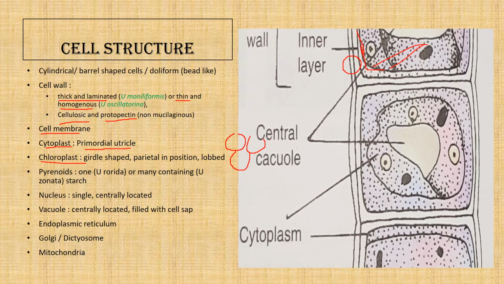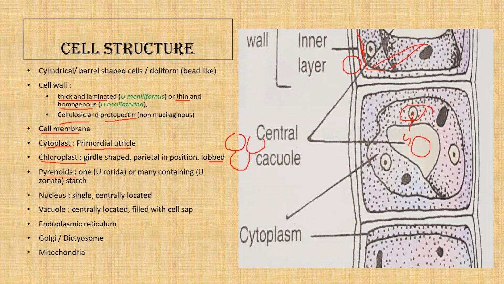The chloroplast is lobed, and contains pyrenoids attached to it. Here we see the pyrenoids, which have a starch sheath. This is the starch sheath, and they have a centrally located nucleus.